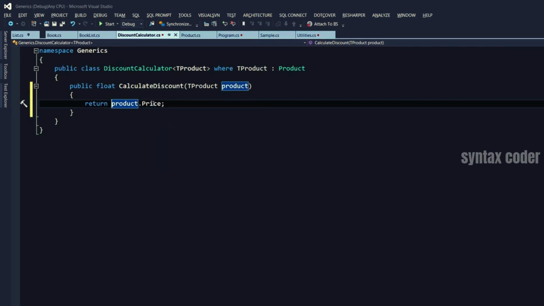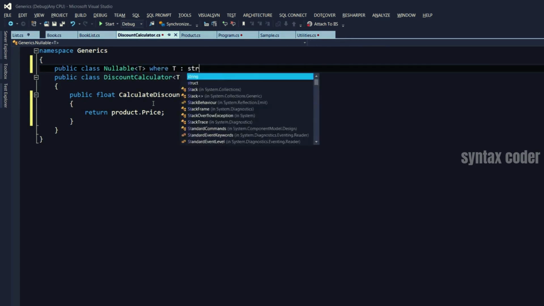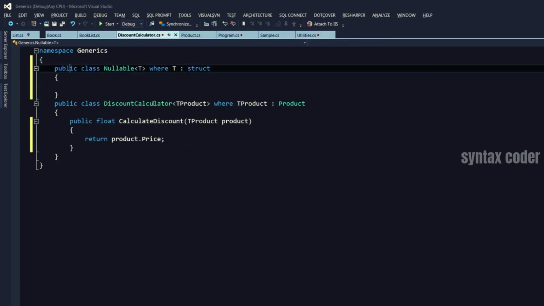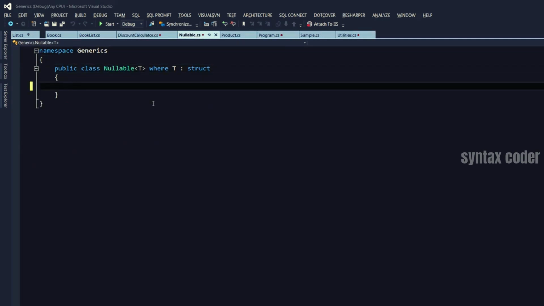Let's see an example of a constraint to a value type. So a public class Nullable of T, where T is a struct. Let me move that to a separate file. Okay, what is this used for? Well, in C#, as you know, value types cannot be null. So an integer should have a value like 0, 1, 2, 3. It cannot be null.